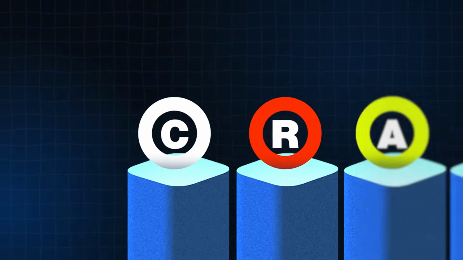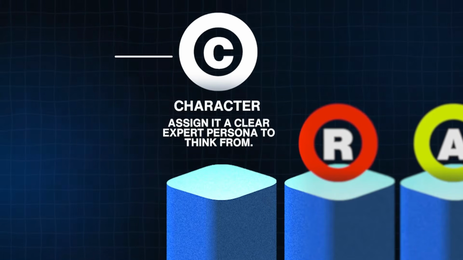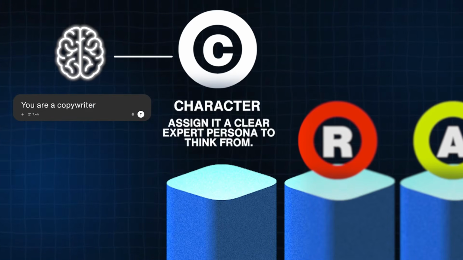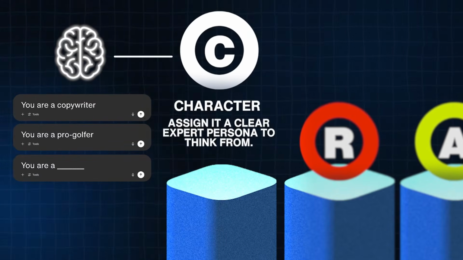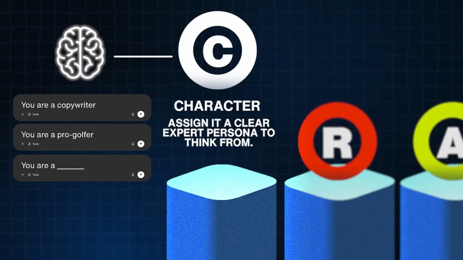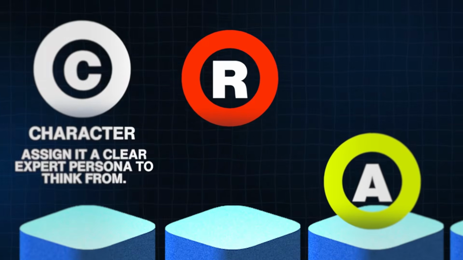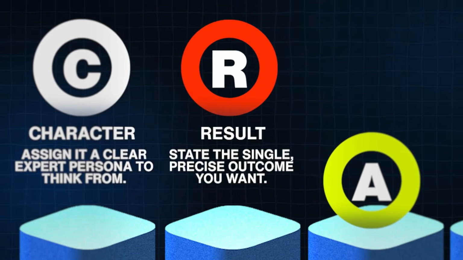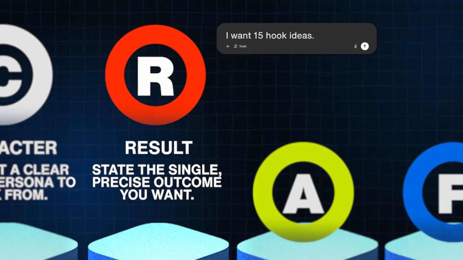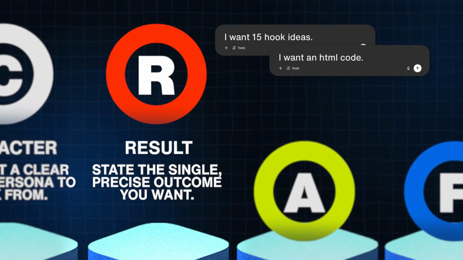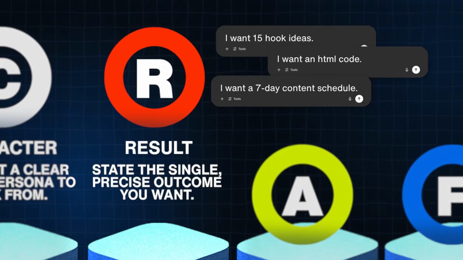And starting with C, you have character. You first have to give AI the brain. You are a copywriter. You are a pro golfer. You are a blank. This tells AI exactly how to think and what knowledge it needs to access in its ginormous database. Second, you have to give it the results. In other words, you have to clearly state what your end goal is in one line. I want 15 hook ideas, or I want an HTML code, or I want a 7-day content schedule.